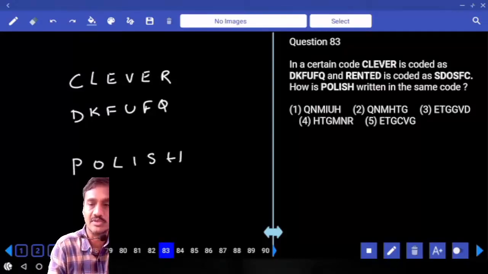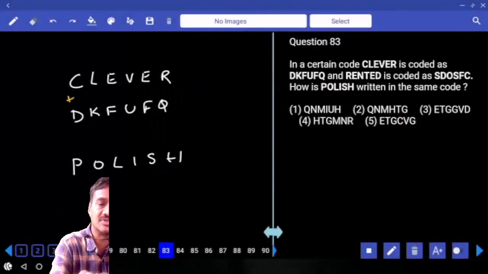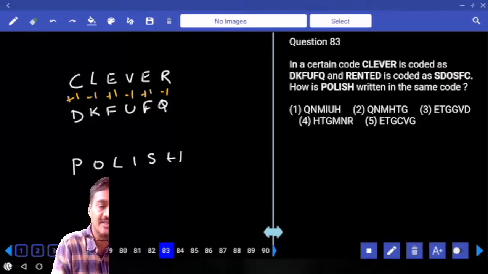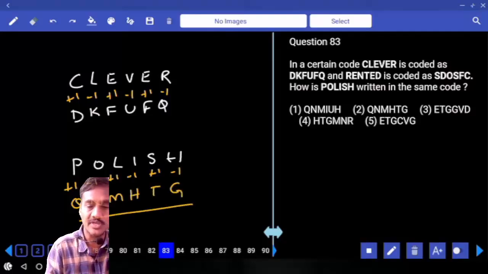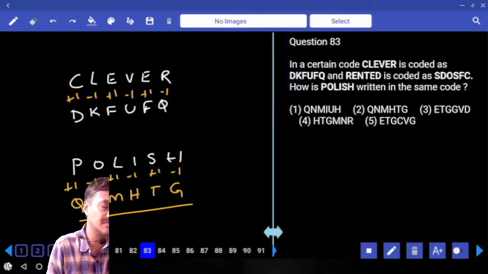POLISH. Now in this, the relation between C and D. What is the difference we have? Plus 1. L and K, minus 1. E and F, plus 1. V and U, minus 1. Here plus 1, minus 1. And similarly here again, POLISH. The code given is plus 1, minus 1, plus 1, minus 1. P plus 1, Q. O minus 1, N. L minus... M, H, T, G. QNM, HDG. QNMHDG, choice 2, question number 83.